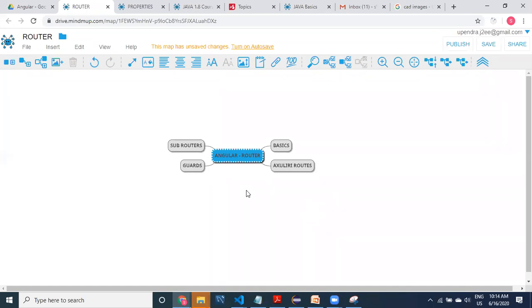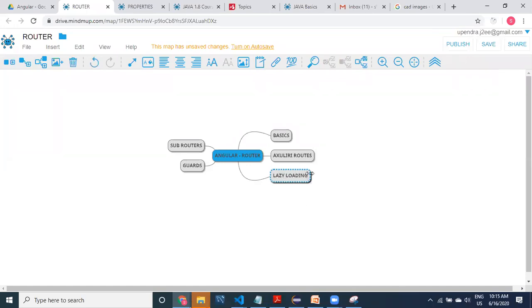If you keep this mind map in your mind, it is very easy to recall, very easy to learn, and very easy to refer to later on. I'm going to share this kind of diagram as well. Now, coming to Angular router, after guards, we have something like lazy loading.